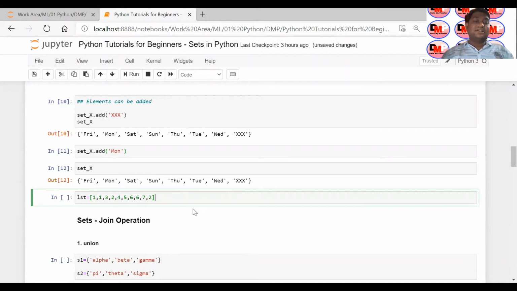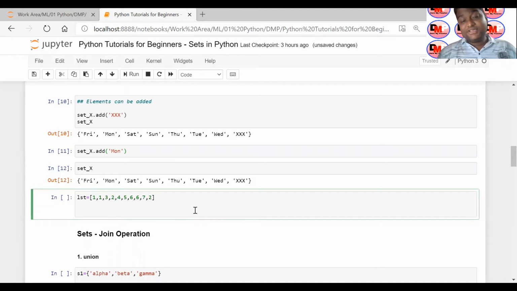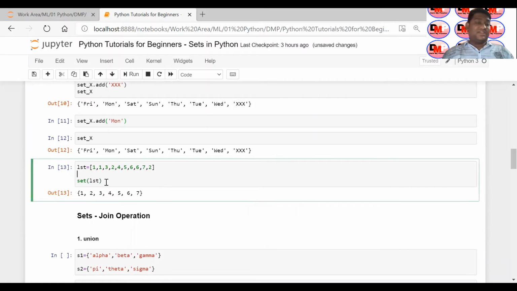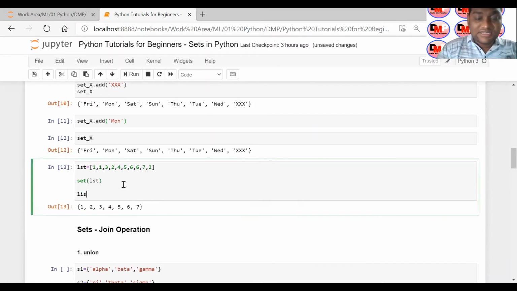This list contains duplicate elements. Whenever you convert it with the help of a set, you will find only unique elements. And if you want a list again, you can typecast it back to a list. You can do it again, and you are good with it.